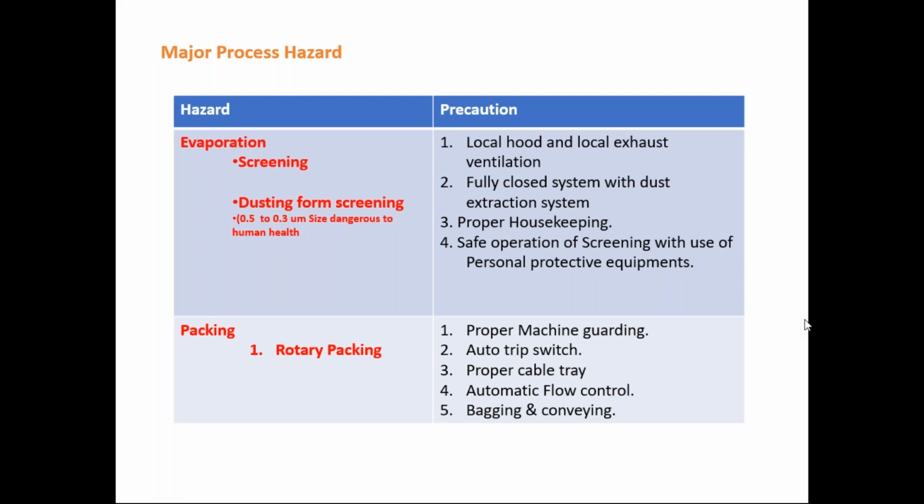So that may be the hazard in the packing. So proper machine guarding, auto trip switch, proper cable tray, automatic flow control, bagging and conveying are the precautionary measures which can be adopted while packing with the help of this rotary packing.